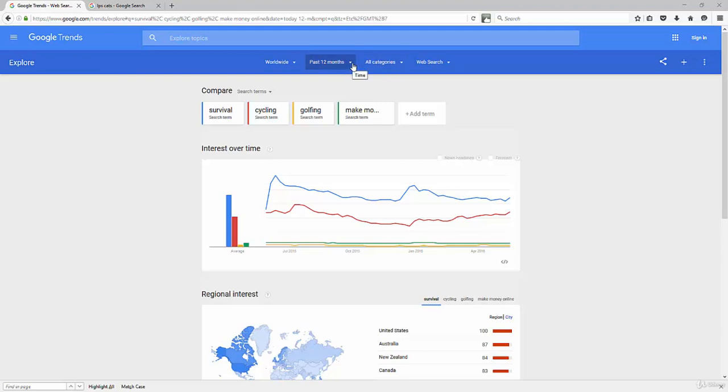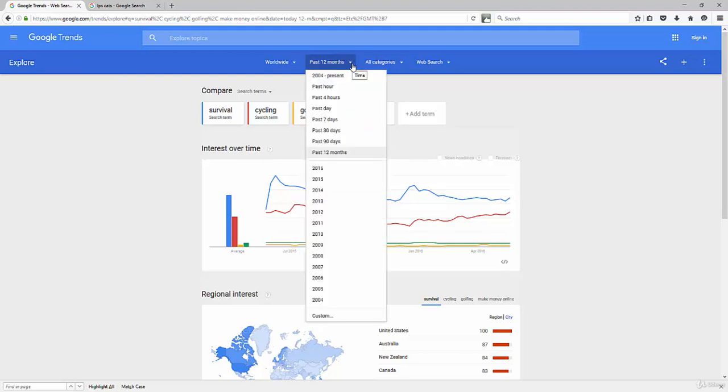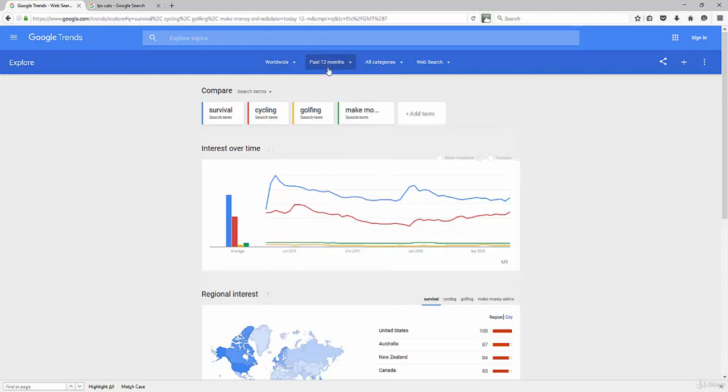You can sort by the past 12 months. You could sort by what's going on in the past hour, clear up to the past 4 hours. You can go all the way back to certain years. It's pretty powerful how you can pull that down and pick and choose. You can also search by regions. You could say, well, my target market's only going to be the United Kingdom. At that point, you would just pull down and find United Kingdom. I like to keep it worldwide for most cases, but it really depends on the niche market.